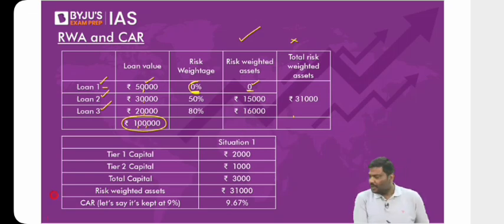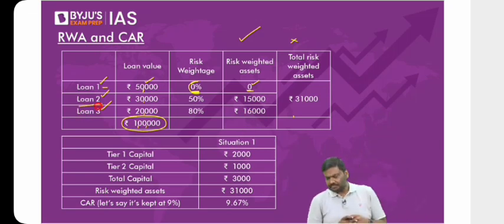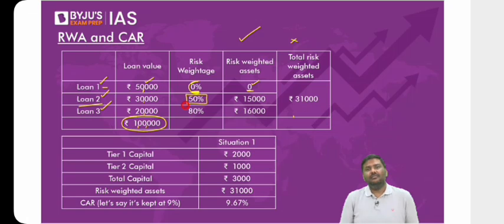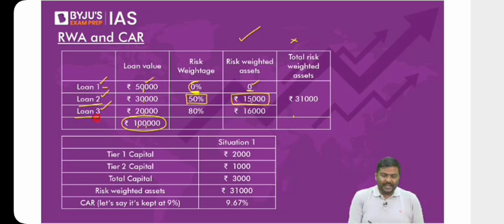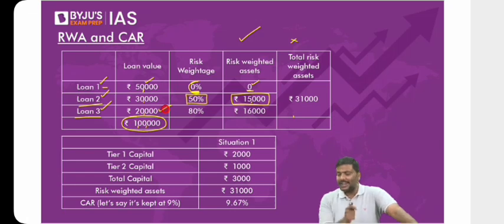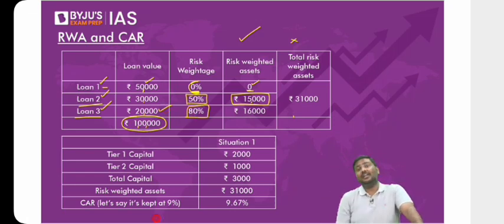Any problem? What about loan 2? Imagine loan 2 is given to a company. 30,000 rupees. Right? But there is a risk here. There's a danger that half of this amount you'll not be able to receive. Just a hypothetical example. So what I've done? 50% of 30,000 rupees is 15,000 rupees. And the third one, loan 3. You've given it, let's say, to real estate. And when you give to real estate, the risk that you're taking will be much, much higher. That is 16,000 is a risk-weighted asset.